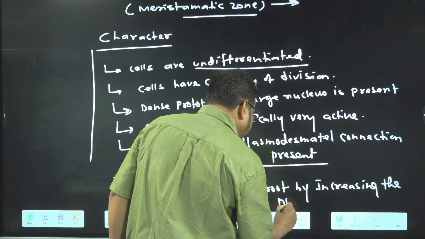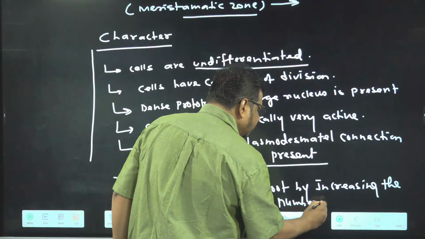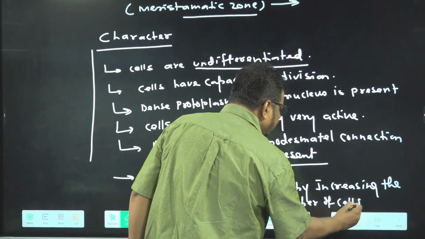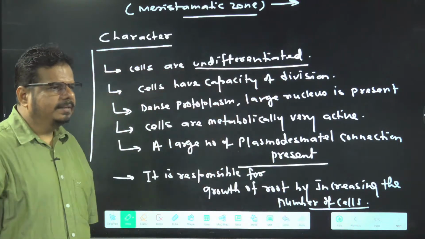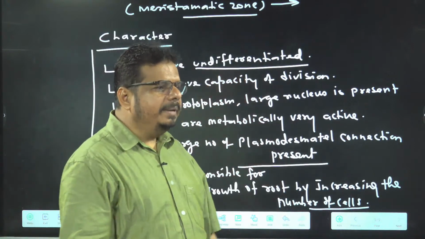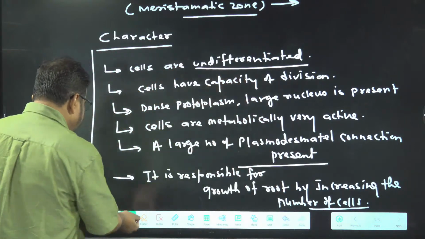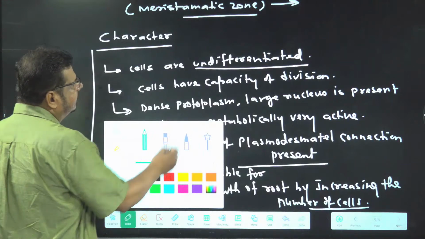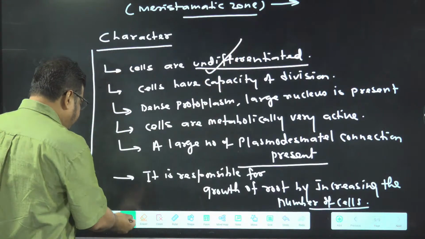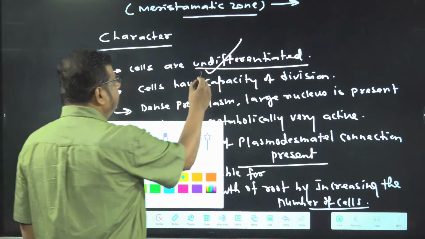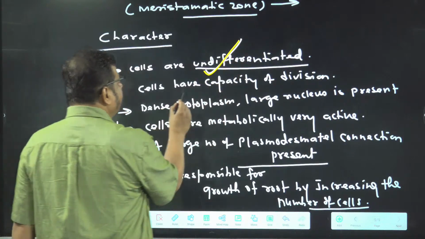Increasing the number of cells. So who is over? Meristematic zone over. Second zone also over. We also got some character of the cell in this zone. What the character is there? Cells are undifferentiated. No structural and functional specialization. Cells have capacity of division.